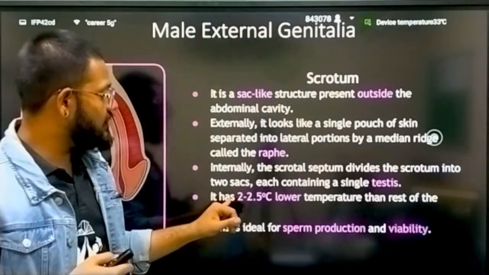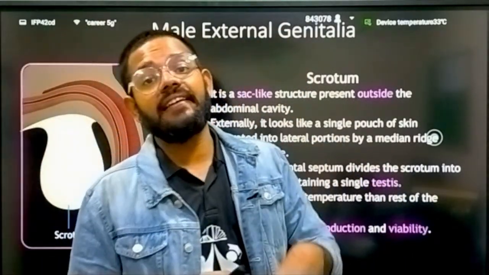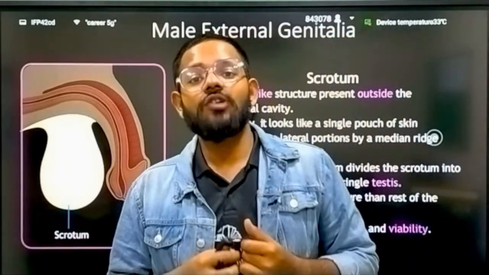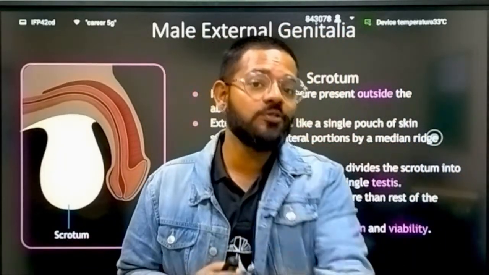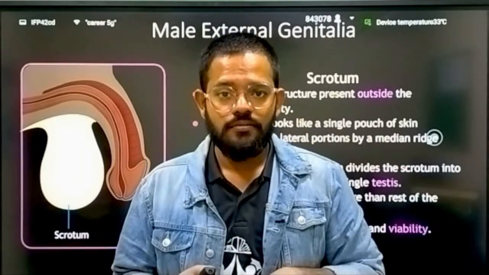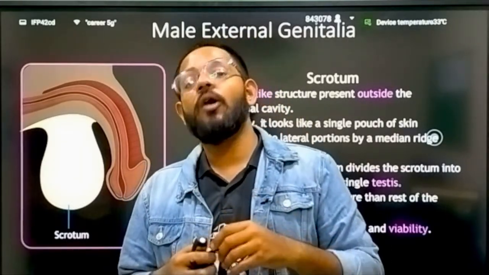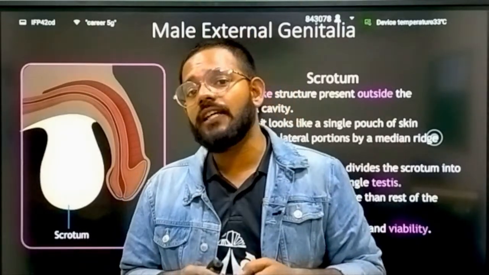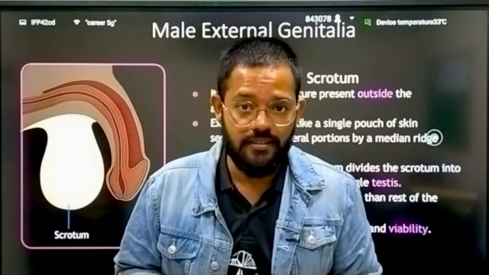The question is why the scrotum is hanging outside the body of the male, why it is not present inside the body. The reason is that the process of spermatogenesis requires a lower temperature.